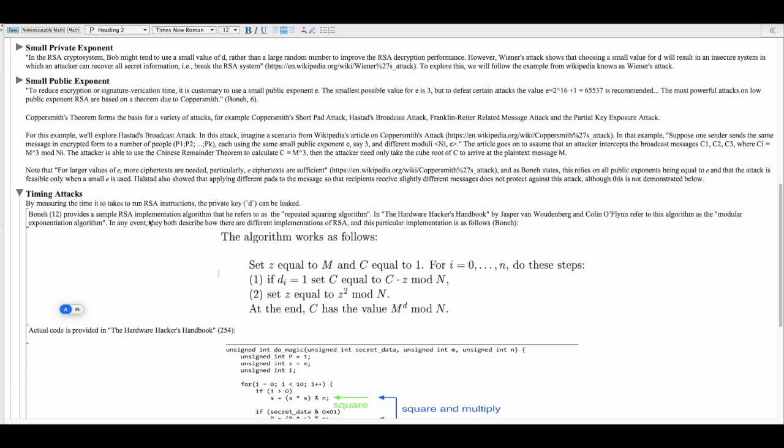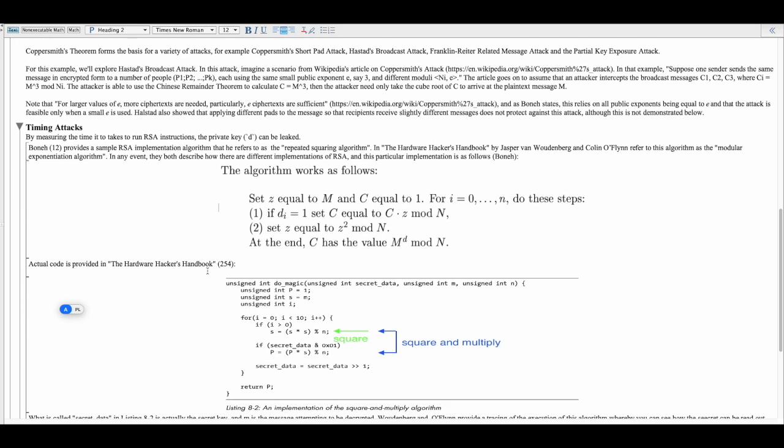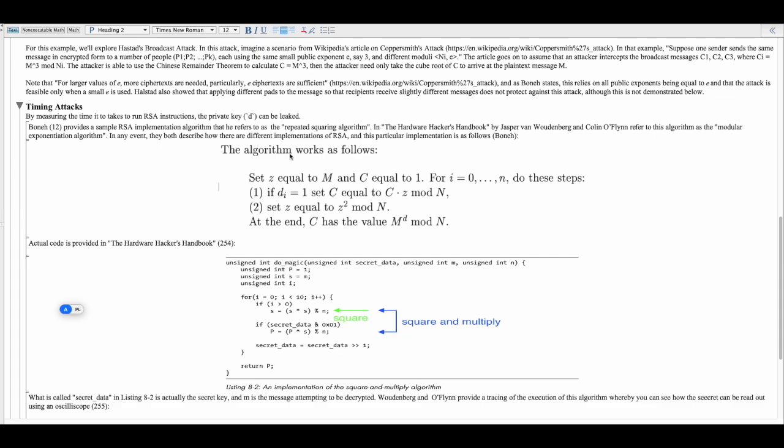Boneh provides a sample RSA implementation that he refers to as repeated squaring. The Hardware Hacker's Handbook refers to this as the modular exponentiation algorithm, but they're describing the same thing. So this is from Boneh's work. He says set z equal to m and c equal to 1, for i equals 0 to n, do these steps, and so on and so forth.